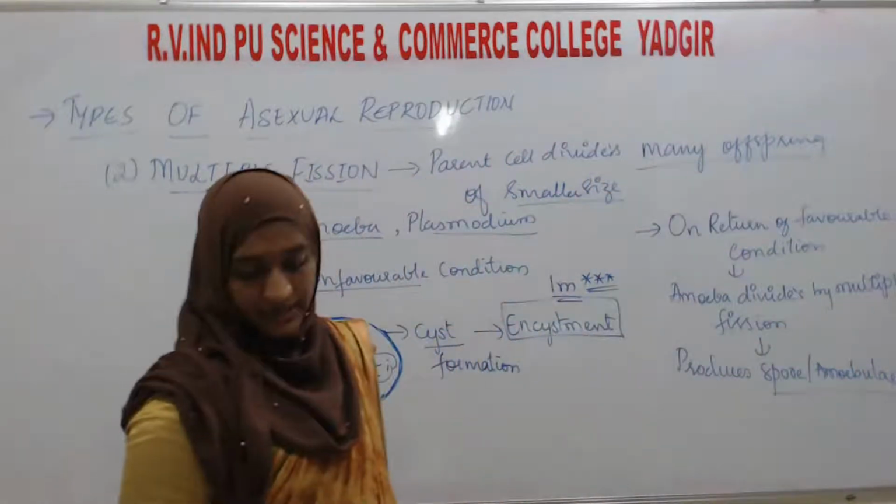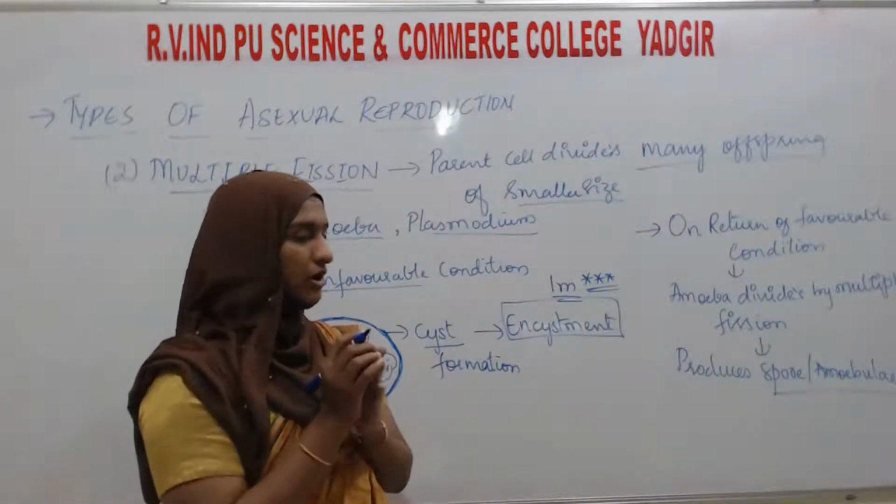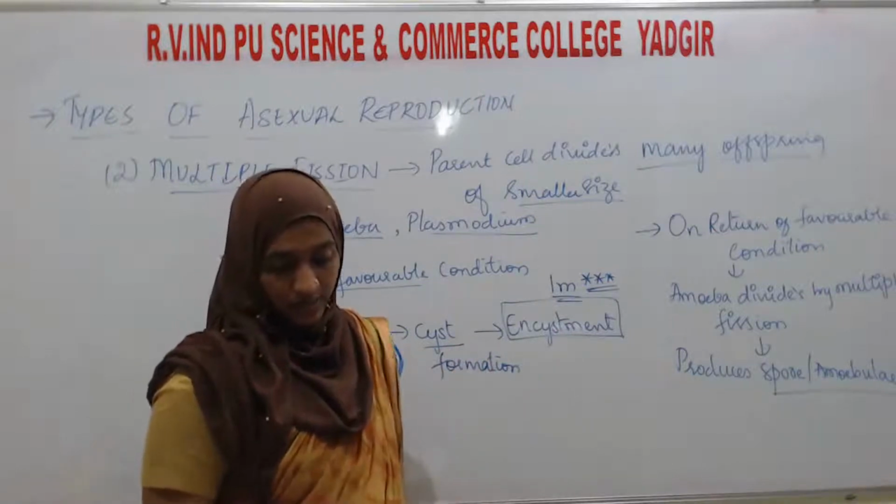That is, small amoebules are going to form, which we can call the amoebulae.